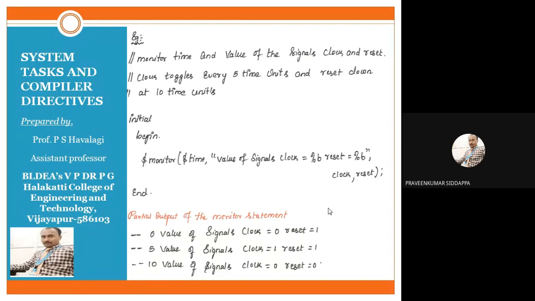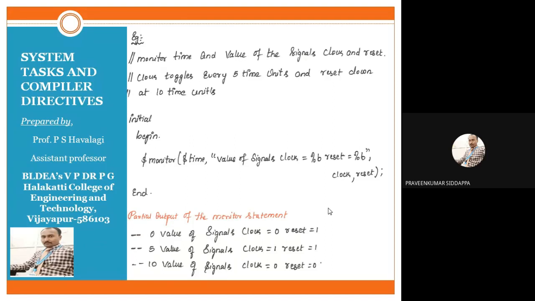So what output will we get? Partially, what output will we get when we have written it, for 0 time units? For 0 time units, the signal of clock is 0. Initially, whenever we are drawing the clock waveform, initially I will draw it 0 only. Initially, your clock should start with 0. So for that reason, clock is 0 and reset is 1. This one I have taken initially. So after 5 time units, what should happen to the previous values? It should be changing.